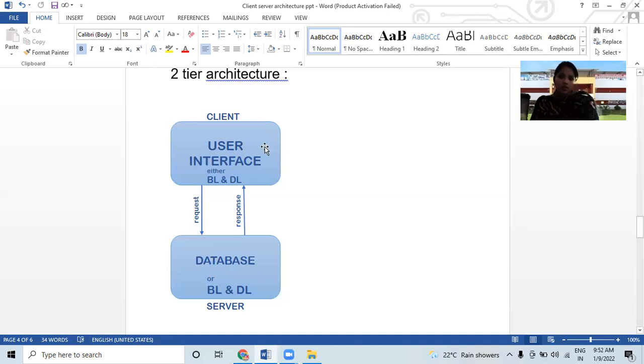If it is stored in the client, it is called thin server and fat client, and here thin client and fat server. If business logic and data logic are stored on the server, it is called thin client and fat server architecture. This kind of architecture is affordable and better. Second tier architecture is useful where a client talks directly to the server. The client can directly communicate with the server.